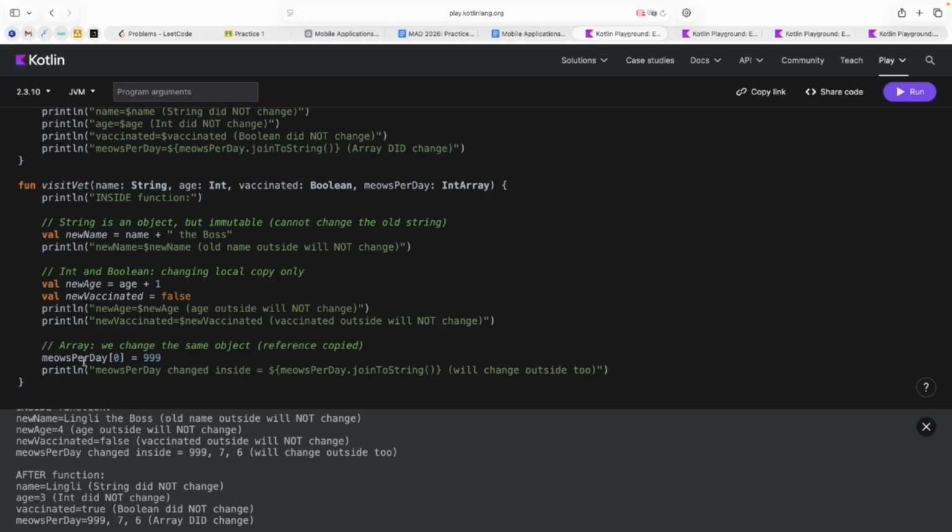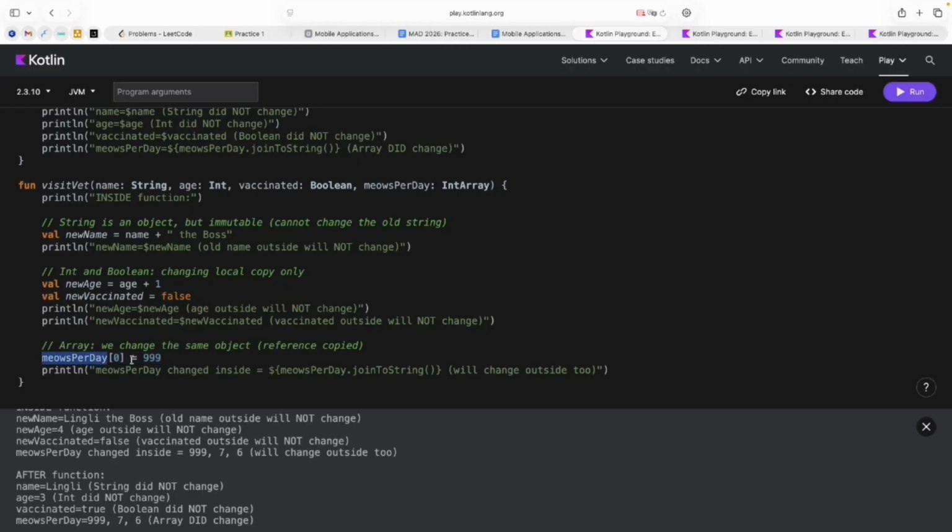But for an array, we will have another situation. We work with an array like with an object. That's why when I send my integer array to this function, I will not copy this array. I will copy the reference to this array and I will work with the same object.